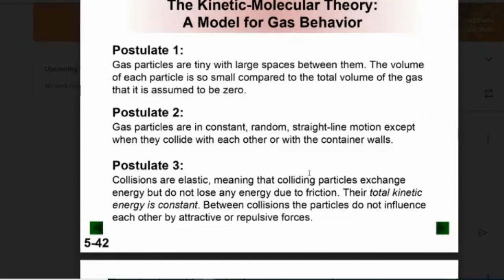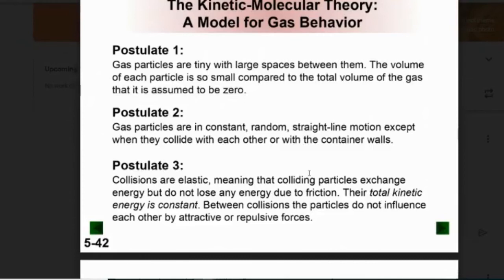Two, constant random straight line motion. They collide with each other and with the container walls, and that's what creates the pressure. So they're moving straight until they run into something, and then they bounce. Collisions are elastic, which means when they run into each other, no energy is lost, but the total energy is constant.